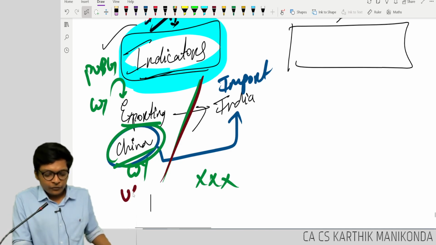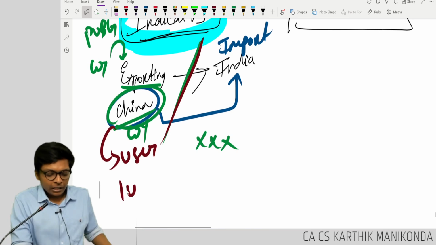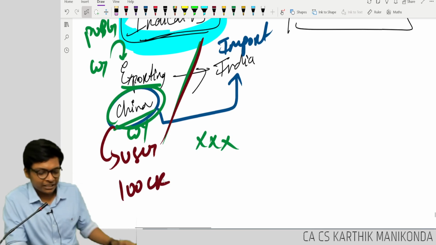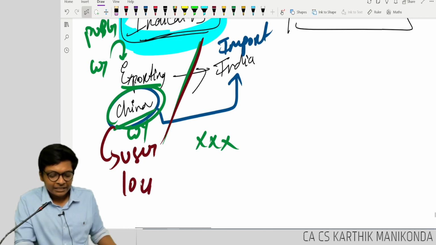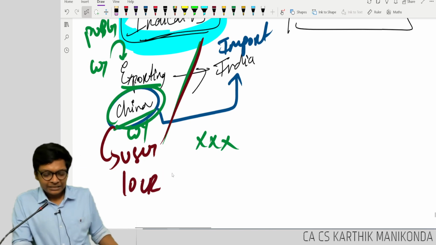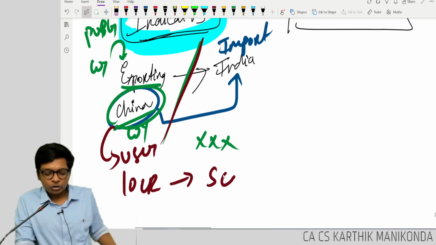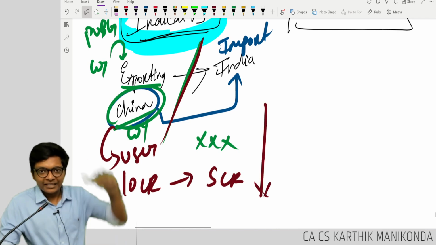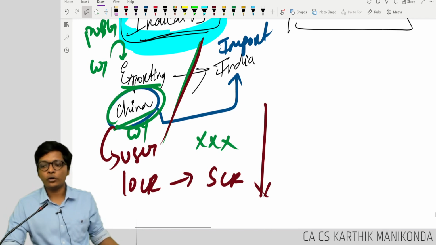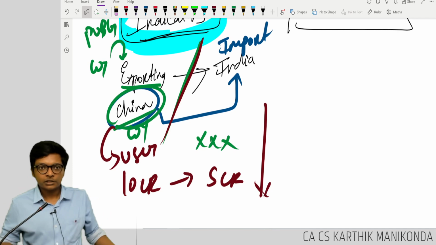Out of the number of users for PUBG, let's say 100 crore people are playing, or 100 crore is too much. Let's say in the world 10 crore people are playing PUBG. Suddenly, because of war, India banned PUBG. So this reduced by 5 crores. Half the people are from India only, and Indians are not playing. So the value of this app will decrease. Impairment. Are you following? Understanding, guys? Everybody with me?